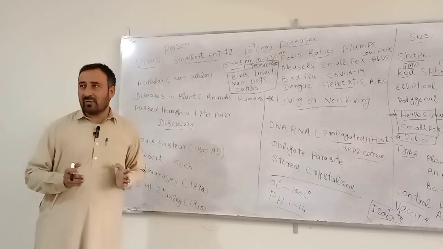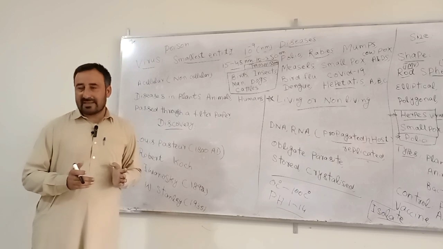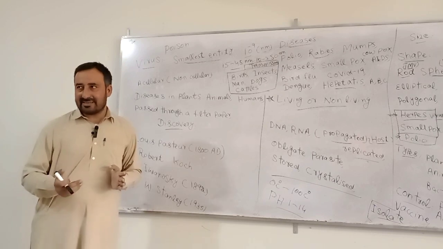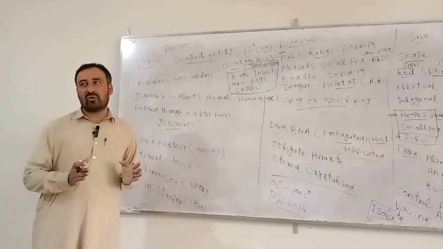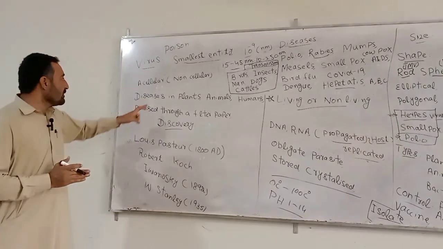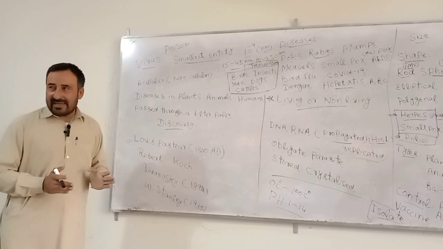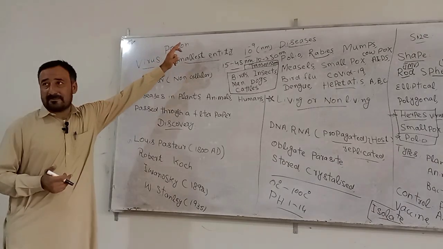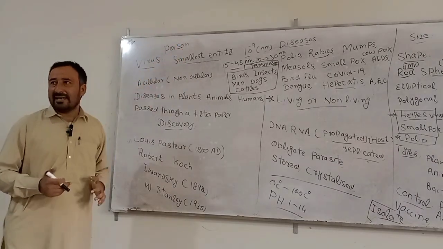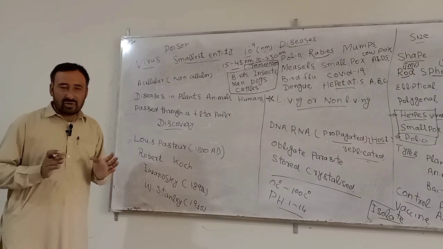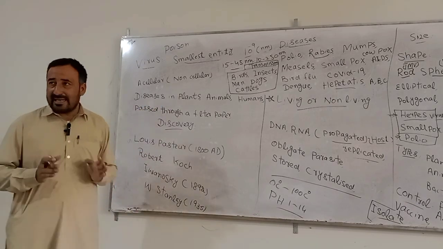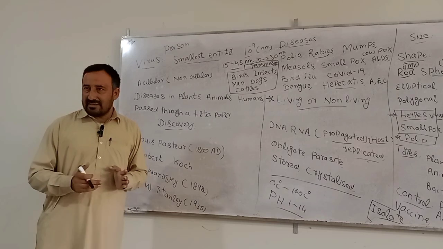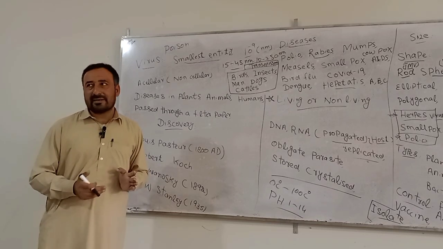For example, polio virus, rabies virus, smallpox, COVID-19, chickenpox, etc. It needs a specific host for its propagation. So viruses are acellular. The word virus means poison, zahar, zahrila. They are toxic, they are lethal. They normally cause diseases in plants, animals, and even in bacteria. It attacks plants, animals, human beings, and bacteria also.